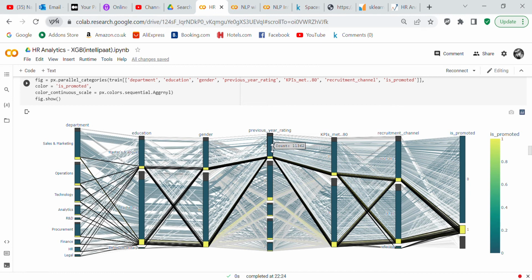I mean, obviously this was the first time that I have used this particular Plotly, so I need to get a little bit more experience in that.